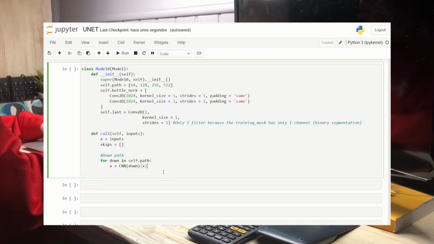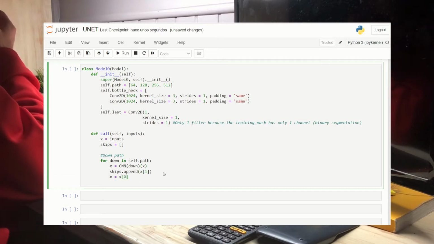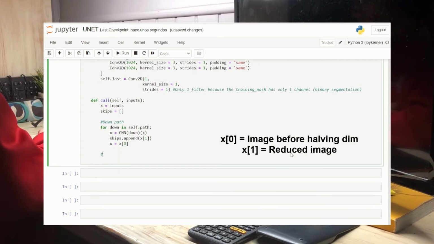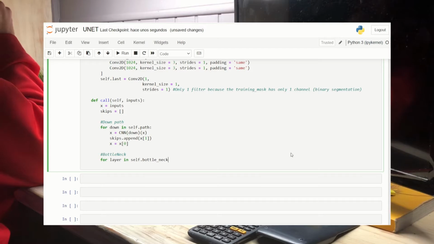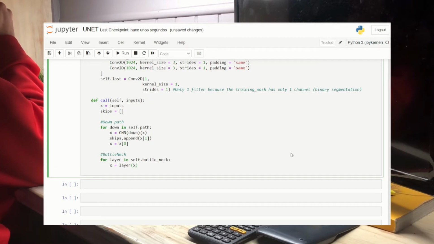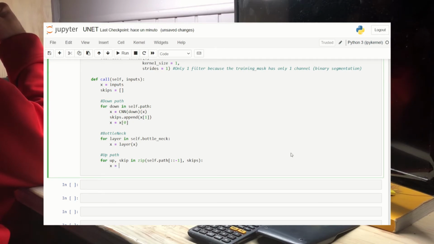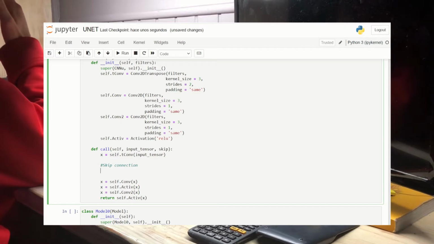Going up to the call function, I've created an empty list called skips, and in each iteration of the loop I'm going to be appending to this list the second output of x, and x will only be the first output. Then I enable the bottleneck section, using again a for loop. And finally, I create the upsampling path. In this case, I will also have to modify the CNNU block, because the skip connection will be concatenated after the transpose convolution layer.